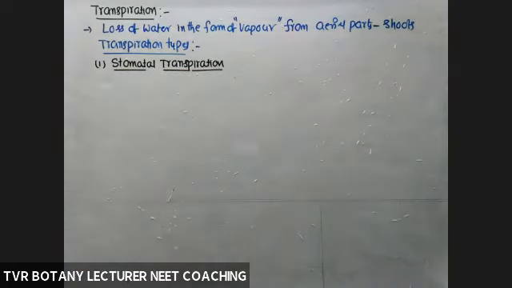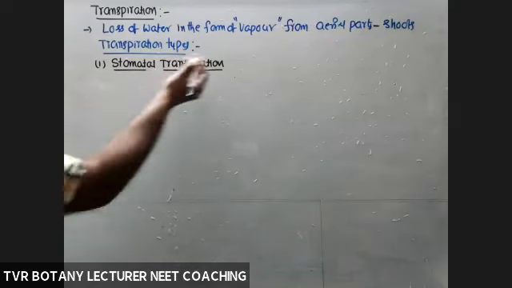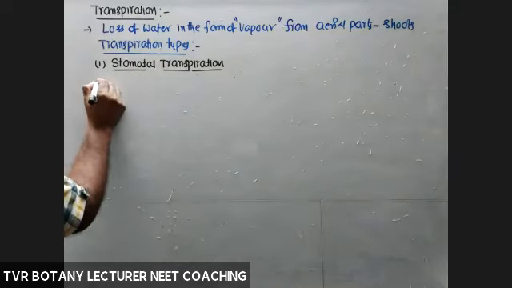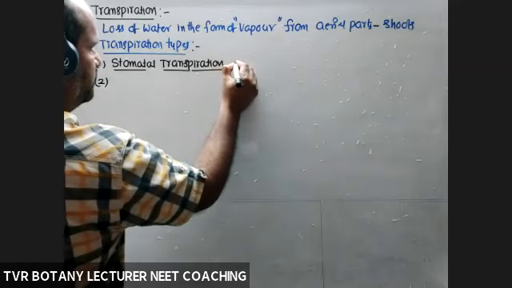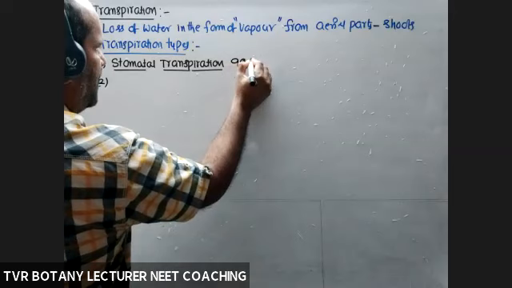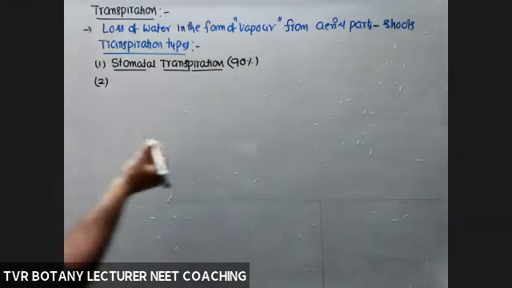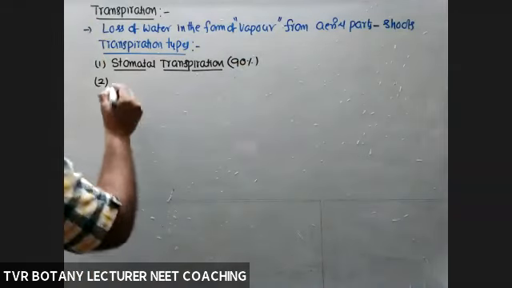Stoma is singular, stomata plural. The maximum rate of transpiration is by stomata, 80 to 90%, up to 90% or more. You can take 90%.